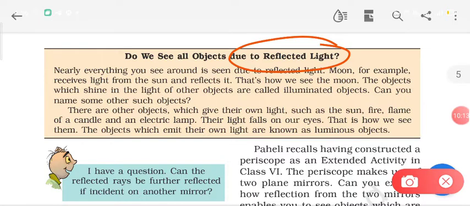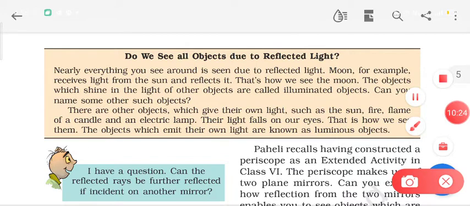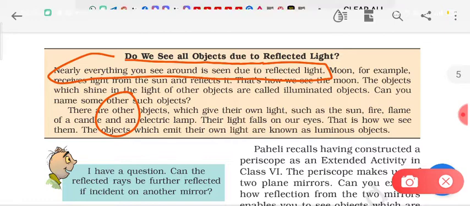Due to reflected light. However, there are things which are seen due to their own light. Nearly everything you see around is seen due to reflected light. For example, the moon is visible only because it is reflecting.